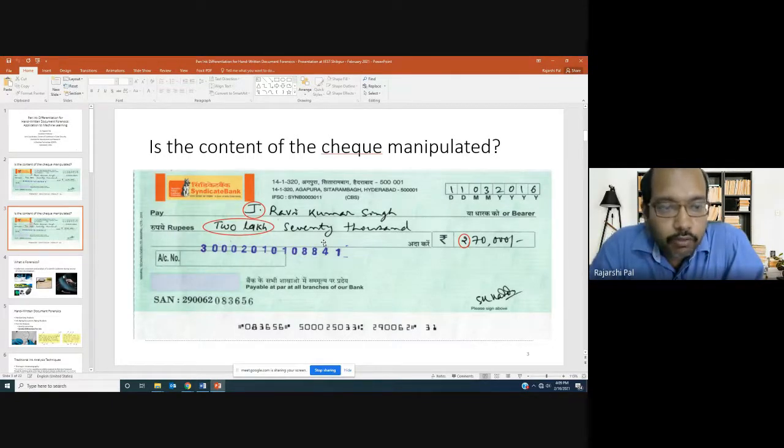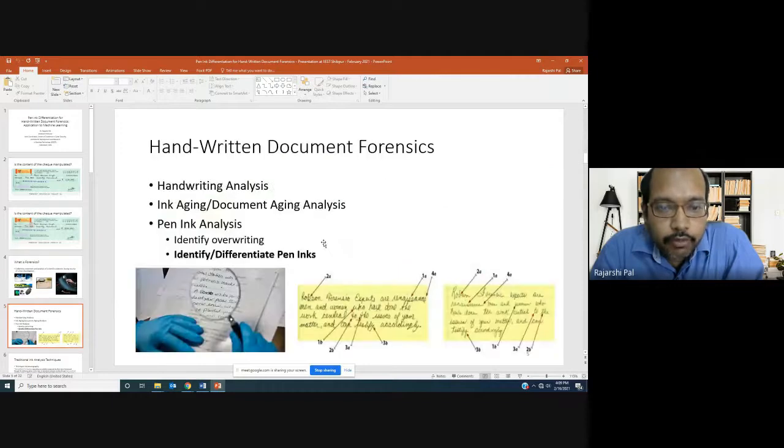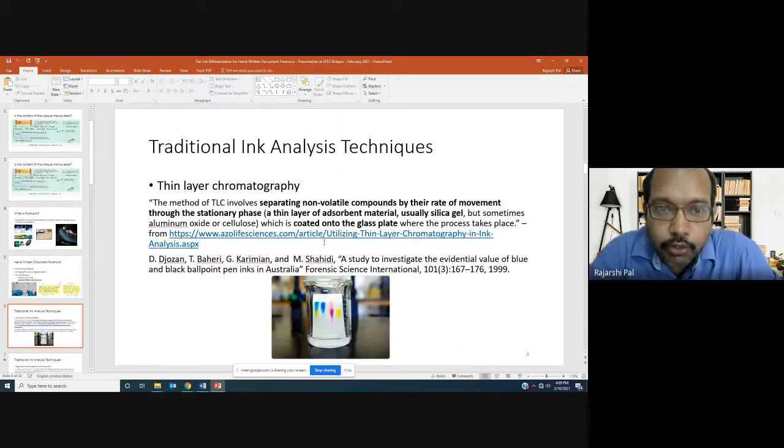So we want to address this particular problem: identifying or differentiating pen inks through pen ink analysis. Now, for a while, let us look at traditional ink analysis techniques. Traditionally, there are a few categories of techniques.